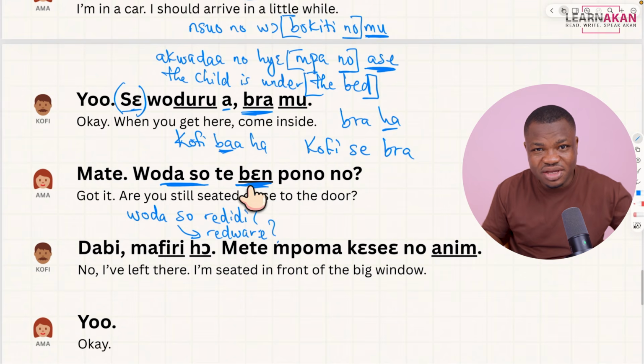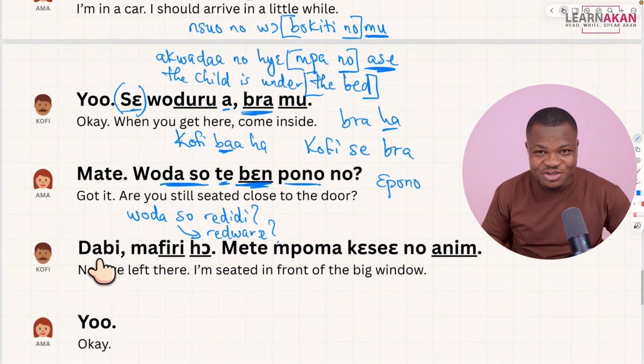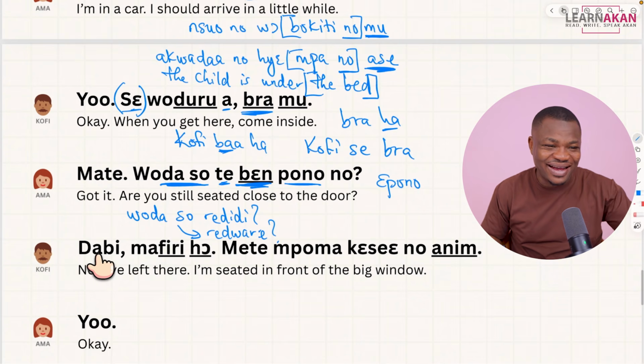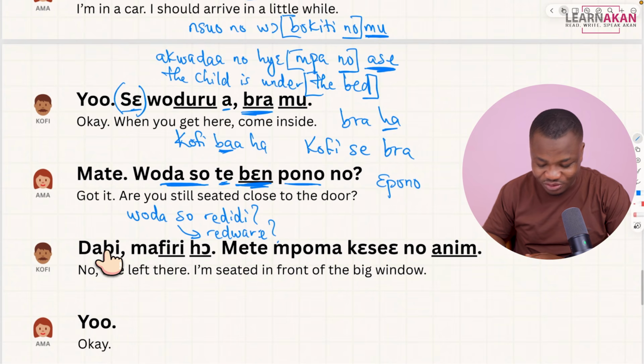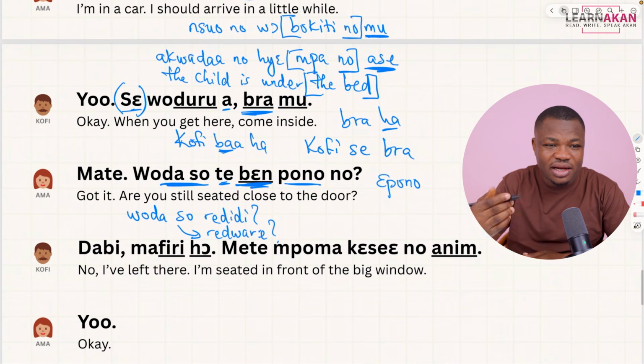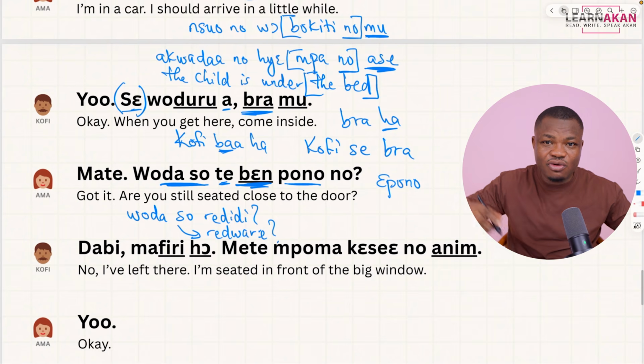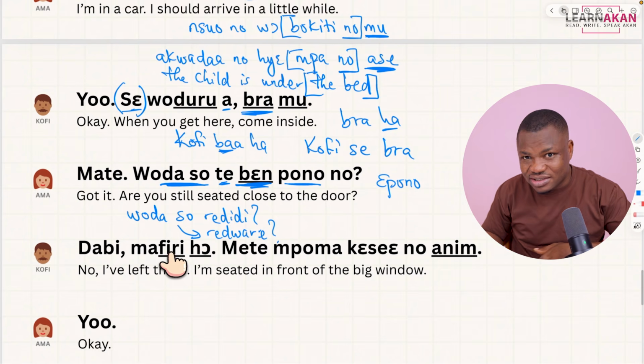He said ben means to be close, to be near, right? And he said pono is the door. The full word is epono, right? Epono, the door. And to that Kofi says there be no. We know that, right? So we have ane as yes, and we have there be as no. Me free ho. So this free, we said, can mean to be from. So that is why I can ask, who free he? Where are you from? And then you respond with me free Ghana, me free America, me free UK, me free Kufuridia. Okay? But we also said this can mean to leave. And that is what is being used here.